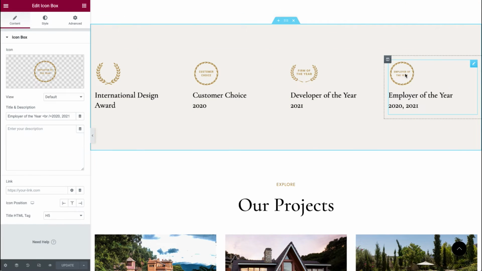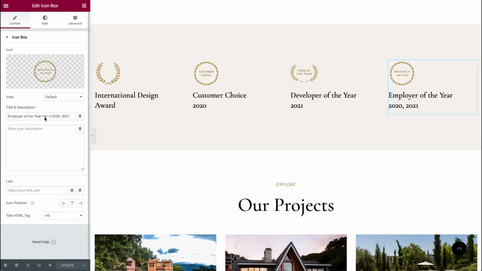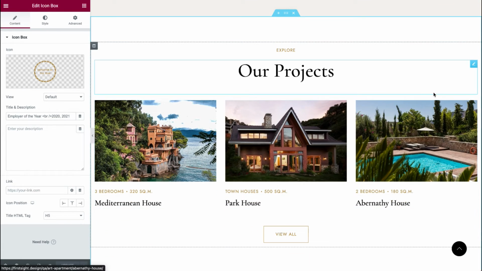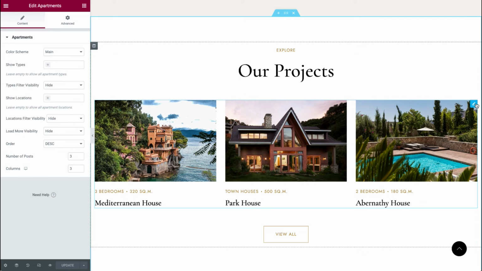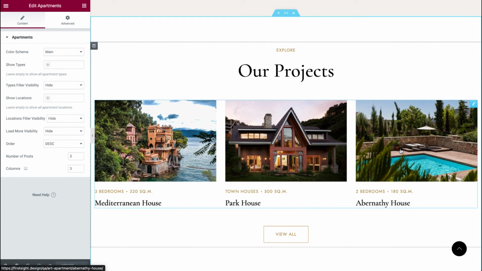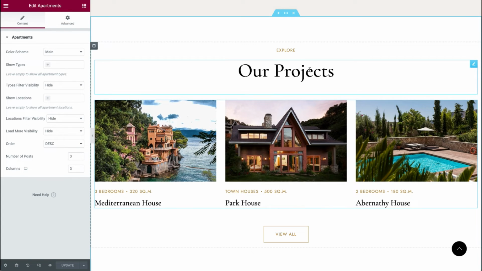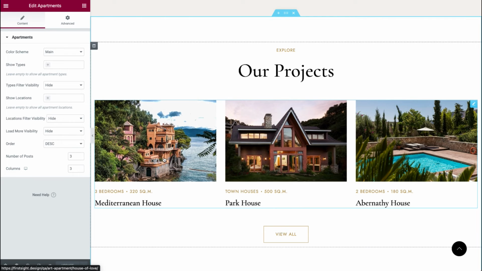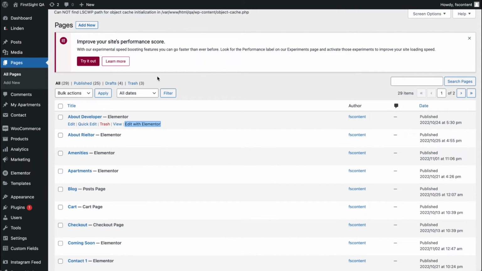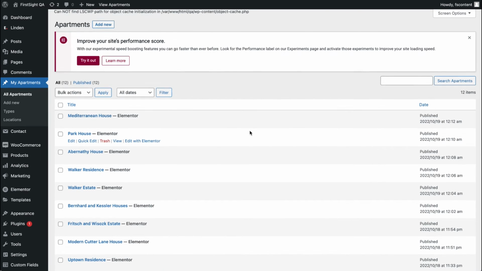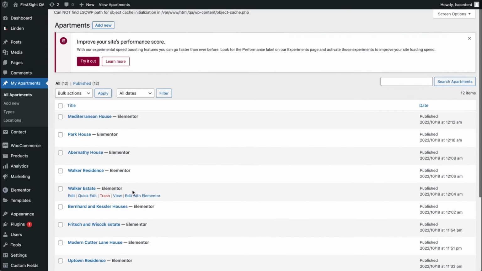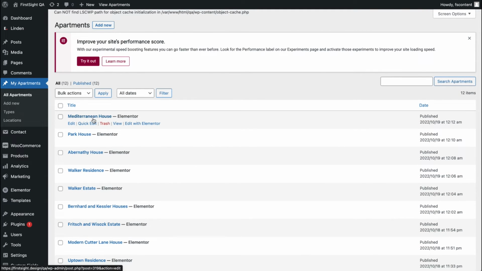Here we have simply an icon and a title, which is edited here in the left side panel. Then we have our projects. These are apartments. They cannot be edited right here. You can simply change the number of posts we are showing here in the block. You can change title, subtitle, and a button, but these apartments will be pre-populated from here, my apartments. So let's open this page. You'll see here the list of all apartments, and you can edit each page by clicking on edit with Elementor.